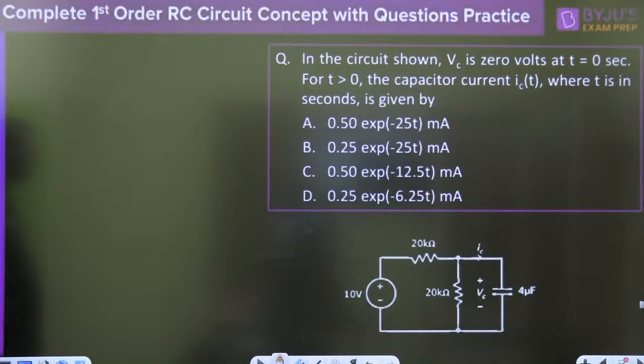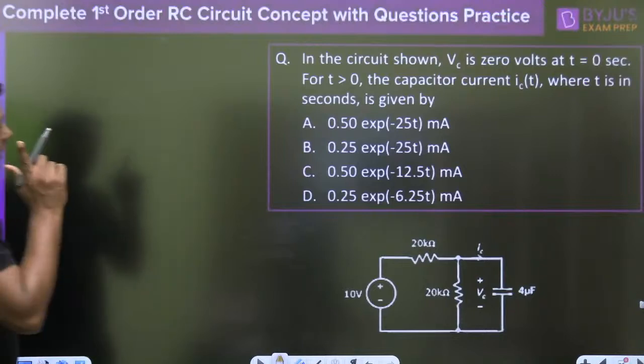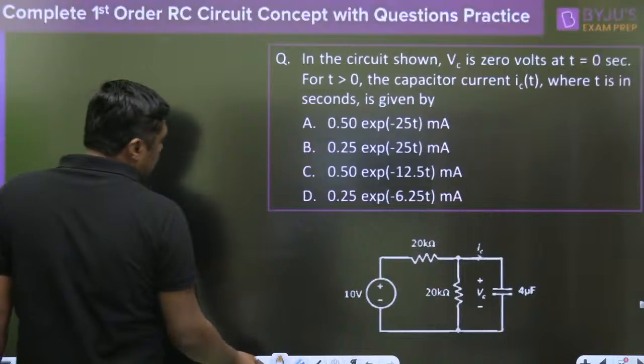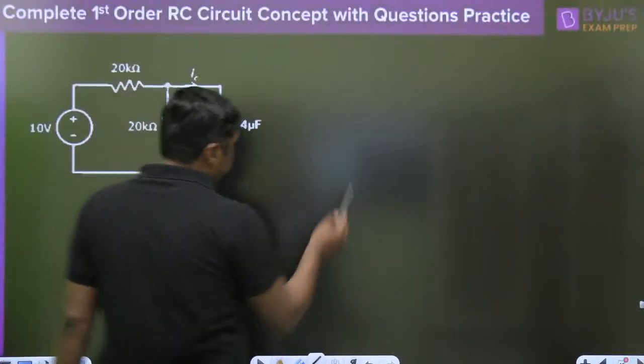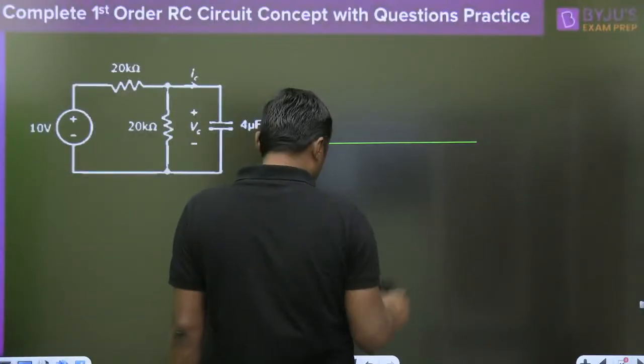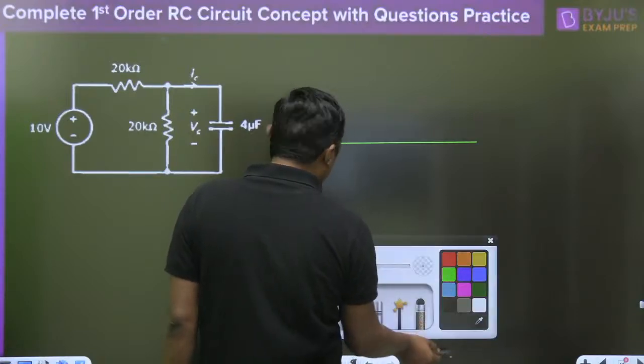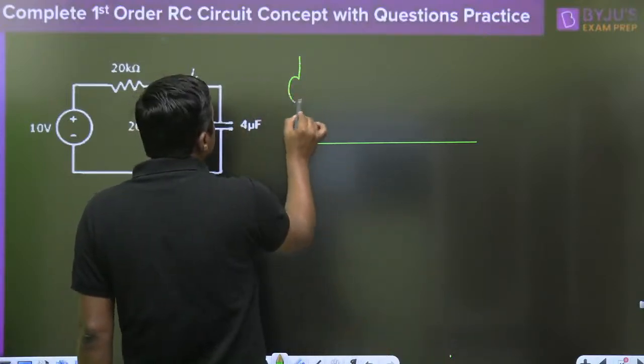In the circuit shown, VC is 0 volts at t equal to 0 second. For t greater than 0, the capacitor current, where t is in seconds. Always remember, initially the capacitor will act as a short circuit, because there is no voltage.